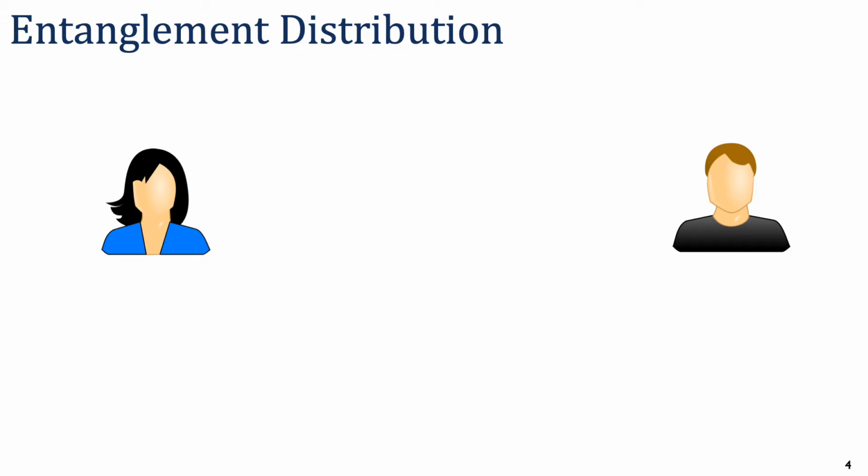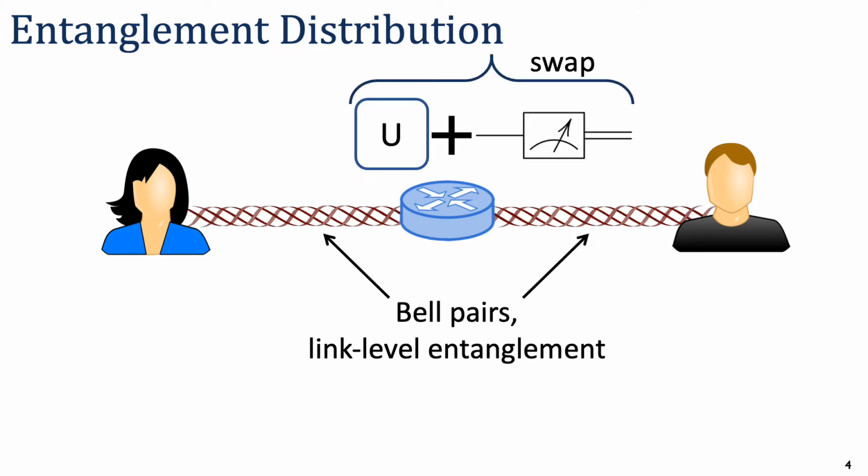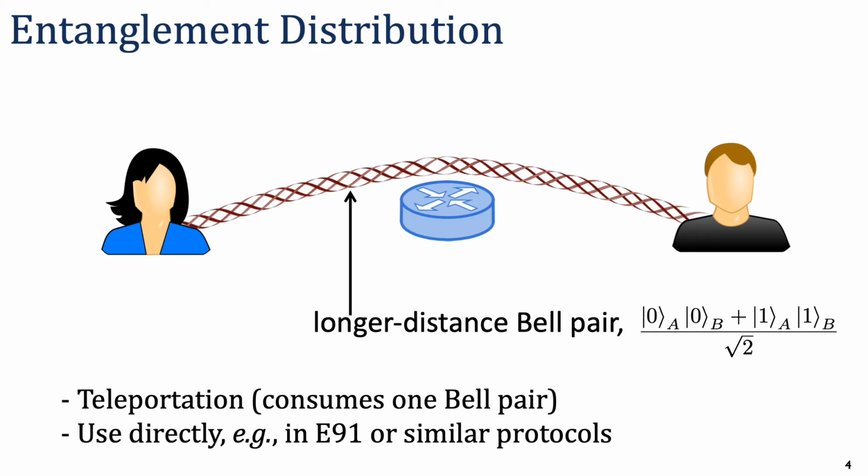In much of our prior work, we focused on bipartite entanglement distribution between two users. This process works as follows. A quantum repeater or switch is positioned between the users. Bell pairs are first attempted at the link level between the users and the switch. The switch then performs local operations and a measurement, collectively known as a swapping operation, the result of which is a longer distance Bell pair directly entangling the users' qubits. This new Bell pair can now be used as an expendable resource, for example, to teleport qubits or to help generate secret key bits.